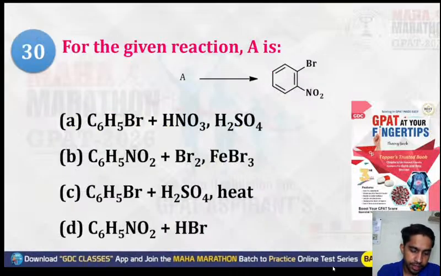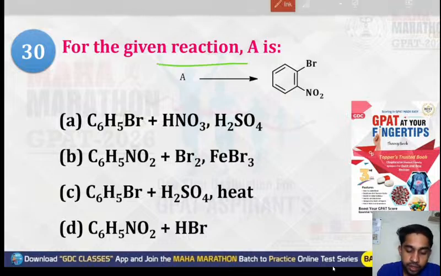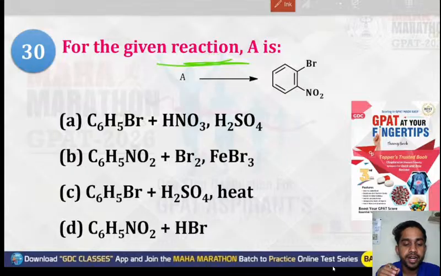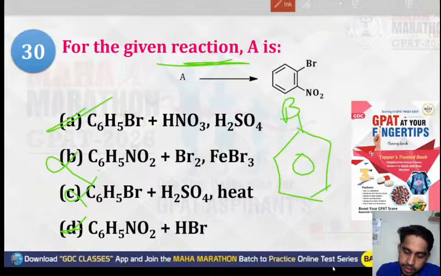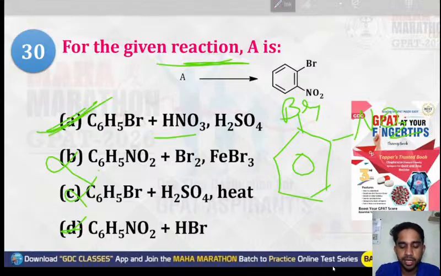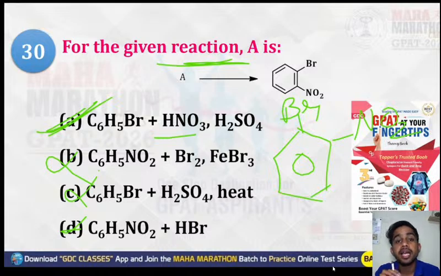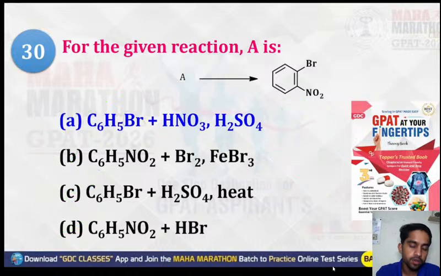Next question. For the given reaction, what is A? We have to find the reactant. C6H5Br with HNO3 and H2SO4 gives C6H4NO2Br. So the correct option for this question: C6H5Br, Br will be there. And since Br is an ortho-para-directing group, the nitro group will get attached at its ortho position. It is a nitration in which HNO3 and H2SO4 are present. So option A will be the right answer.